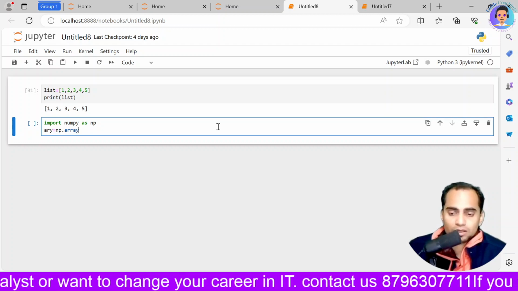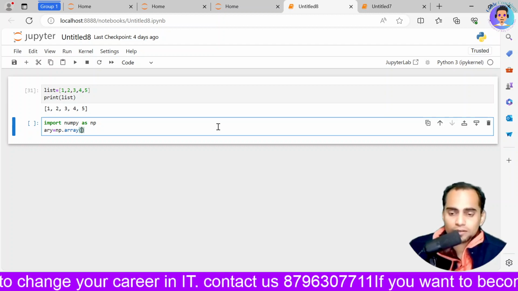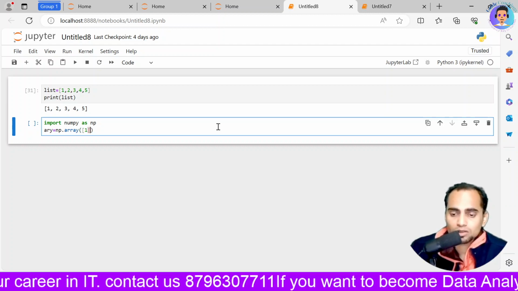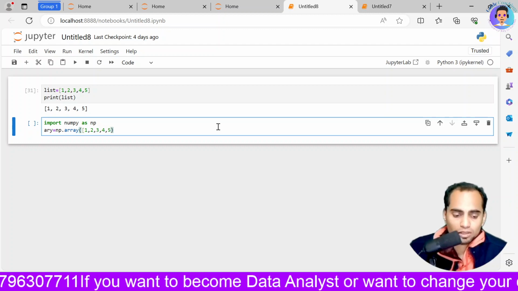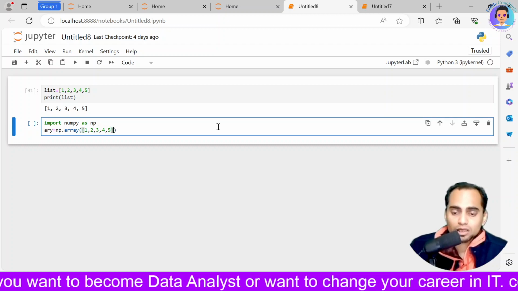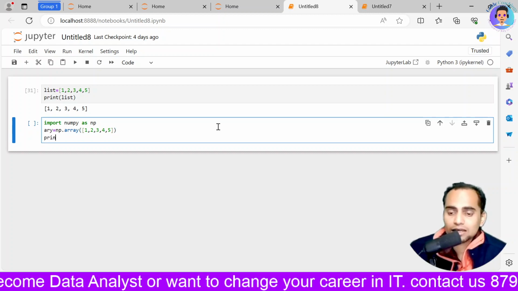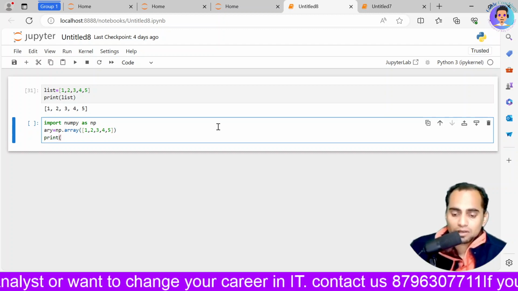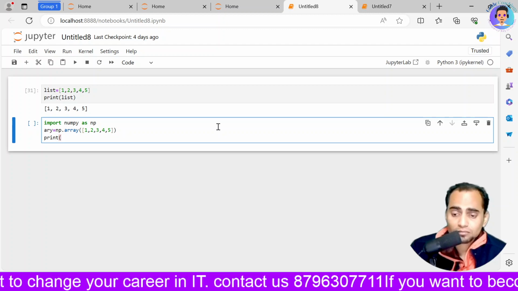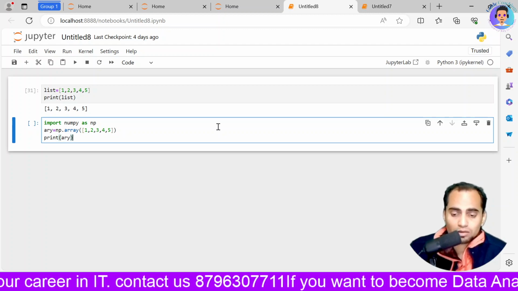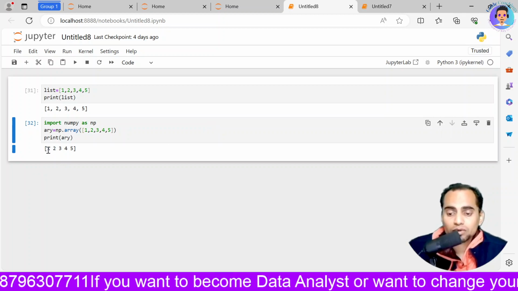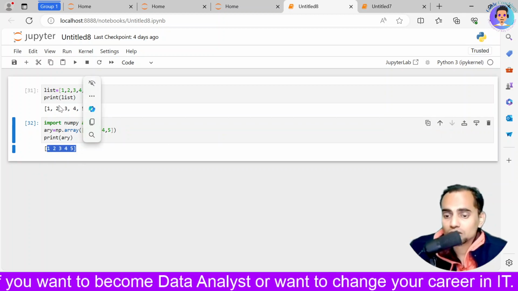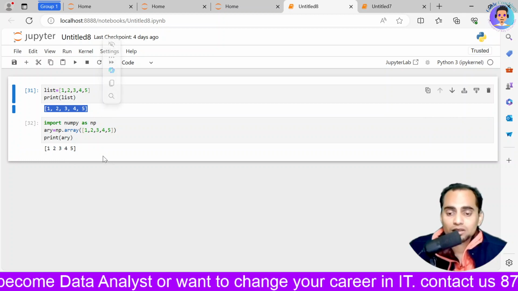Inside it I will write 1 comma 2 comma 3 comma 4 comma 5, close it, and on the next line write print my ARY. Now see the difference in how it is returning. My array is returning without commas, and the list is written with commas.